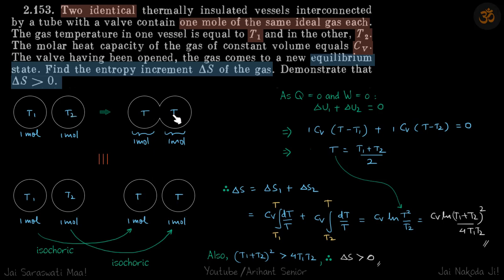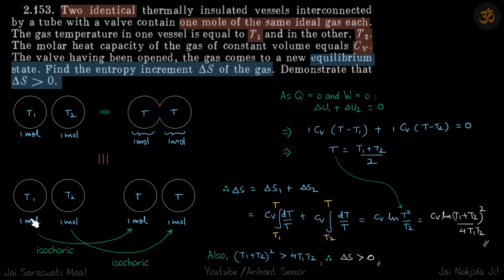Then let's say the final temperature becomes T. Now by symmetry, again each of the vessels will have 1 mole each. So we can equate this situation to a similar situation where this gas at T1 turns to T and T2 turns to T. So these end states are exactly the same. That's why we can individually do that. So it's possible because their number of moles are same.